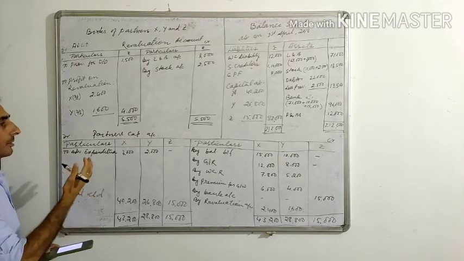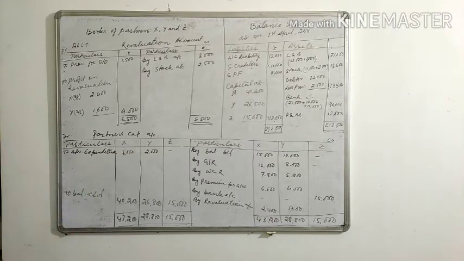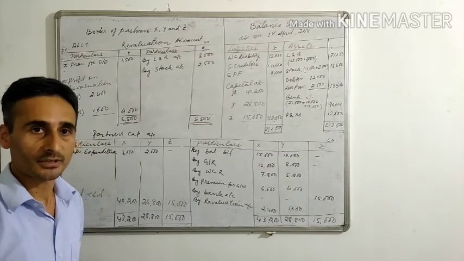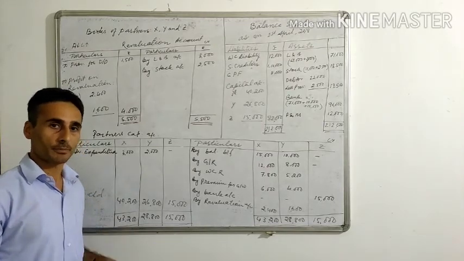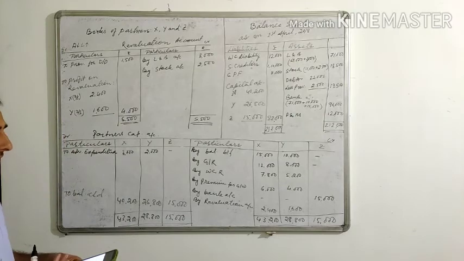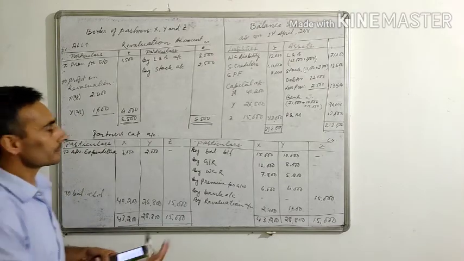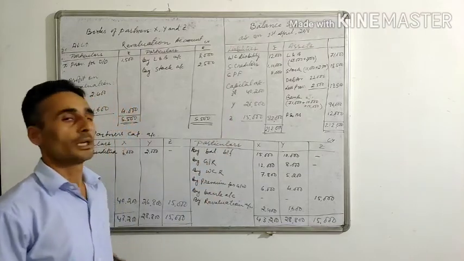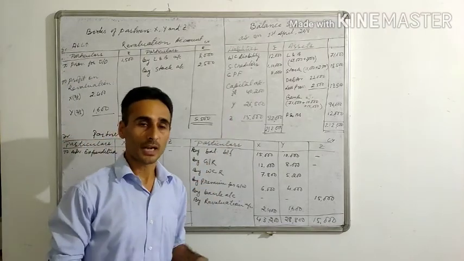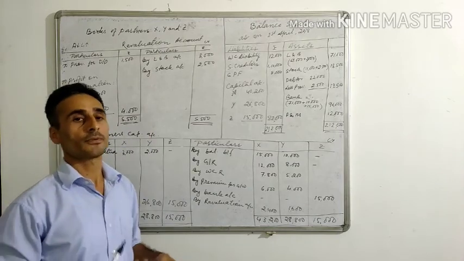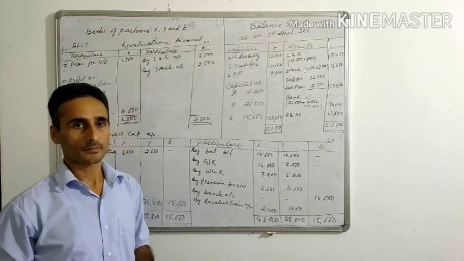The partners' capital account is prepared by taking the items related to the partners, like general reserve, fictitious assets, goodwill, premium. All this you will come to know from the questions given to you. The balance sheet is prepared by taking the new values of assets and liabilities unless specified in the question.